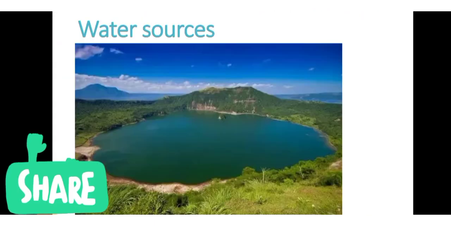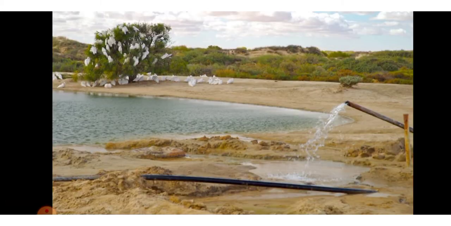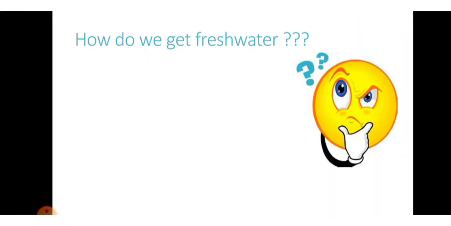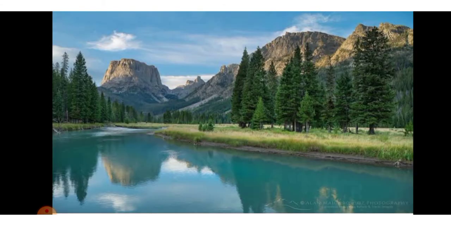Okay, now let's learn about the different sources of the water. The only source of the fresh water is the rain. The next source of the water, if we see, the river, lakes, streams, these are the sources of the water. Water collected to the streams, rivers, lakes, ponds, etc. is called as the surface water. Surface water is naturally replenished by precipitation.